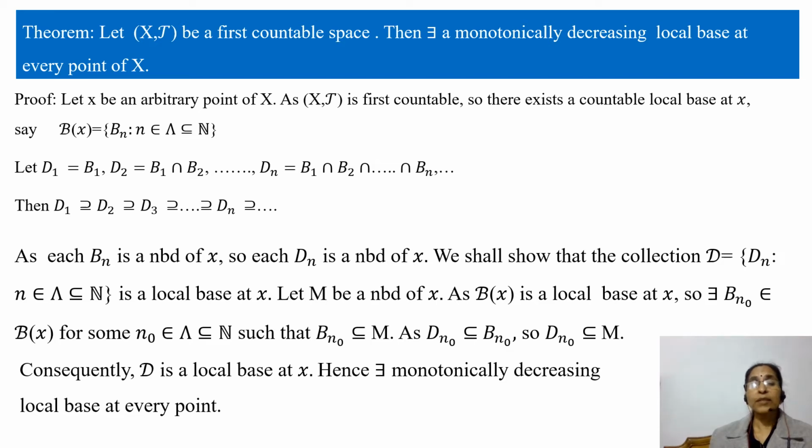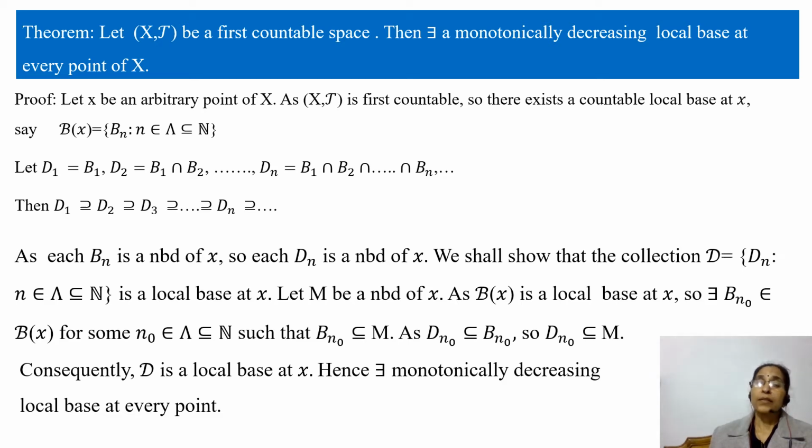Let D_1 equal B_1, the first member of the local base B(x), and D_2 equal B_1 intersection B_2, the intersection of the first two members of B(x). Similarly, D_3 is the intersection of the first three members of B(x), and any D_n is the intersection of the first n members of the local base B(x).